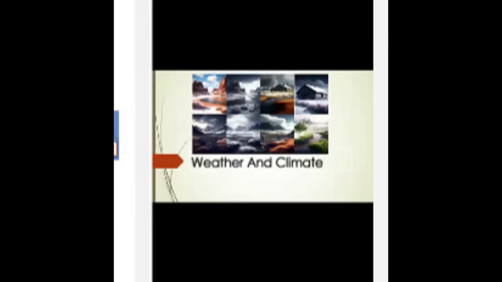Now we will discuss the human causes of climate change. As we discussed earlier, there are two causes of climate change. One is called natural, which is beyond our control, and the other is called human causes, also called anthropogenic, meaning man-made. Number 1, burning of fossil fuels. The burning of coal, oil, and natural gas for energy releases large amounts of carbon dioxide and other greenhouse gases into the atmosphere, which trap heat and warm the planet.